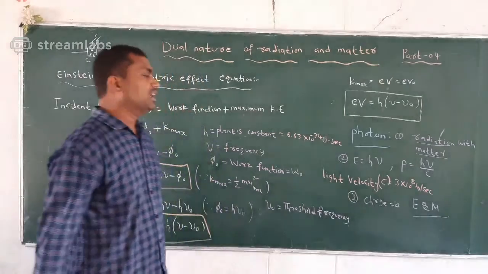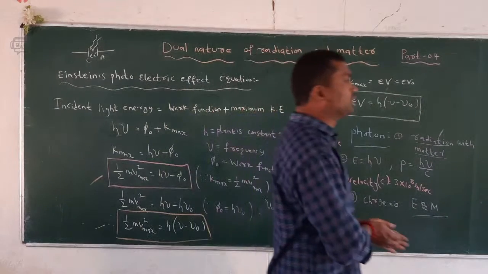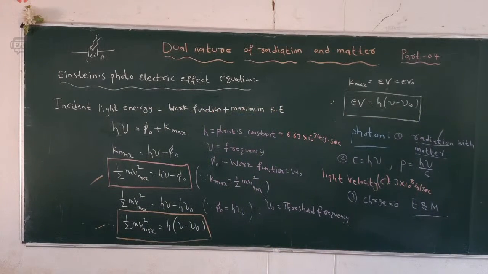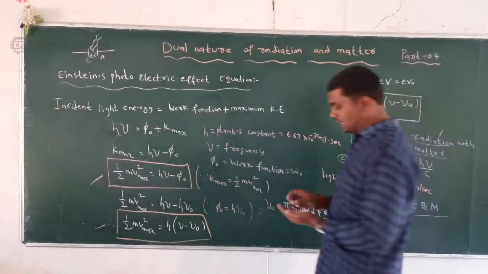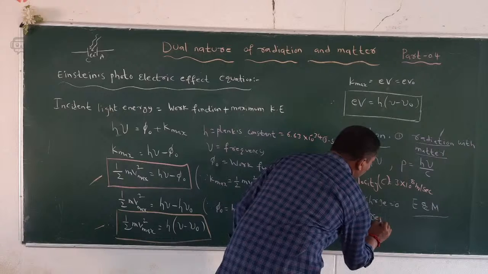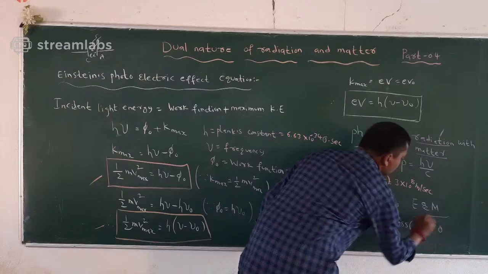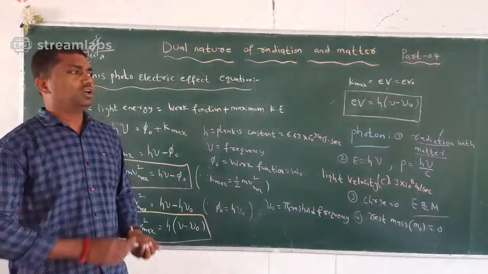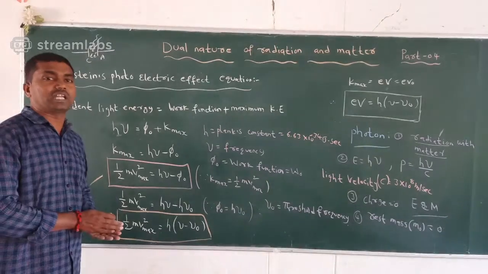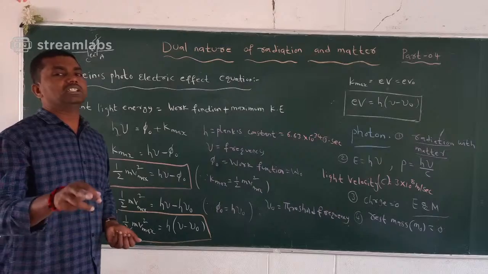Next, the rest mass of photon, represented by m0, is equal to 0. When the photon is at rest, the mass will be 0.